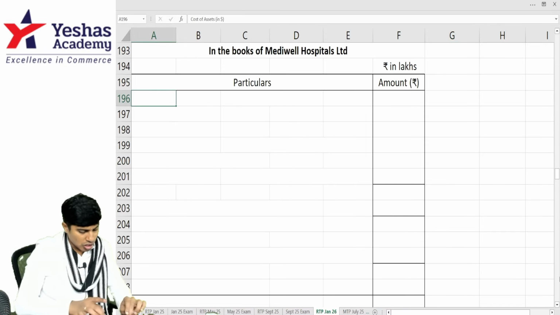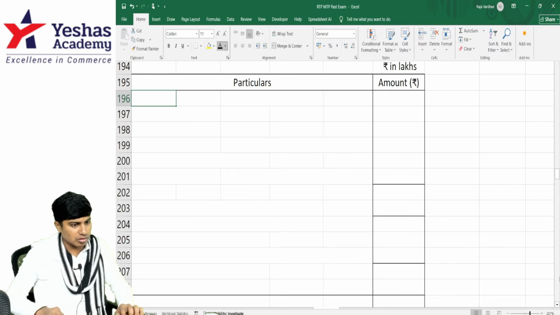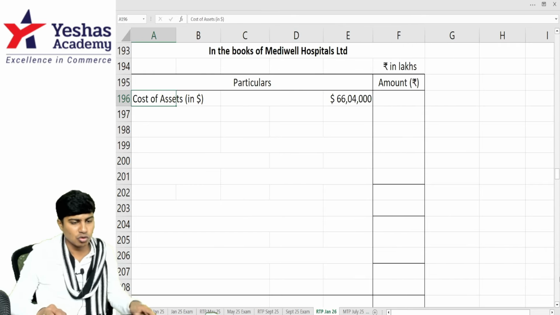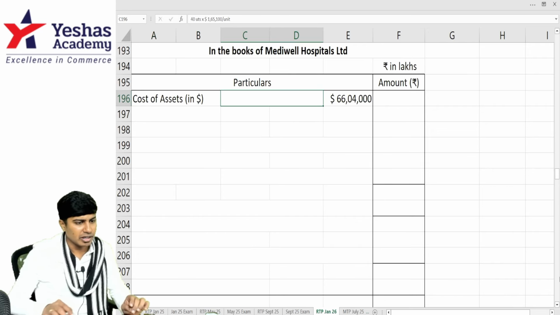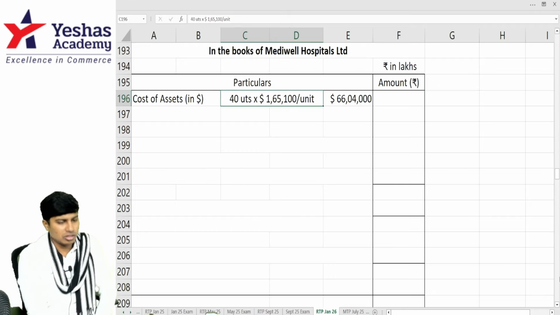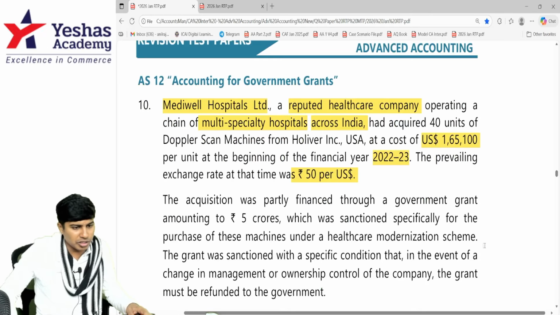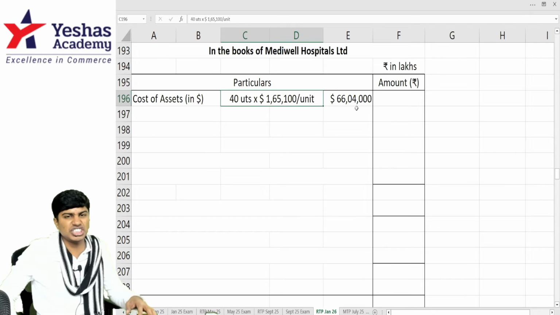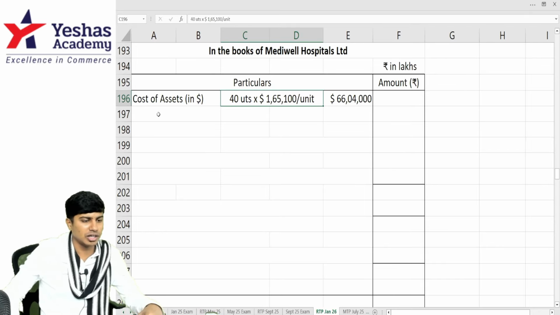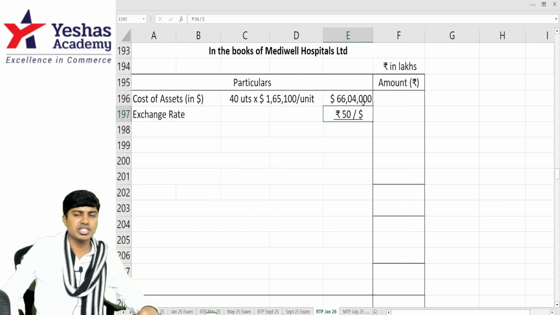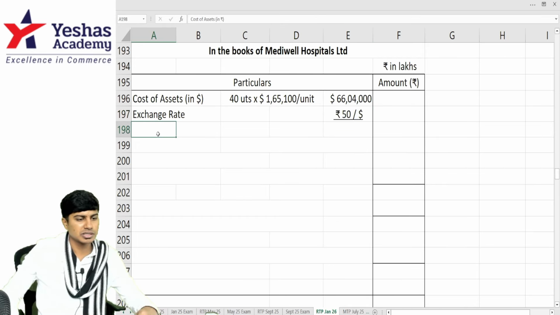I would say the cost of the asset in dollars is $66,04,000. How did we get that? We bought 40 units. Each unit is 165,100. 40 units is $66 lakh 4,000. And the exchange rate, each dollar is 50 rupees. So do 66 lakh 4,000 into 50 rupees.